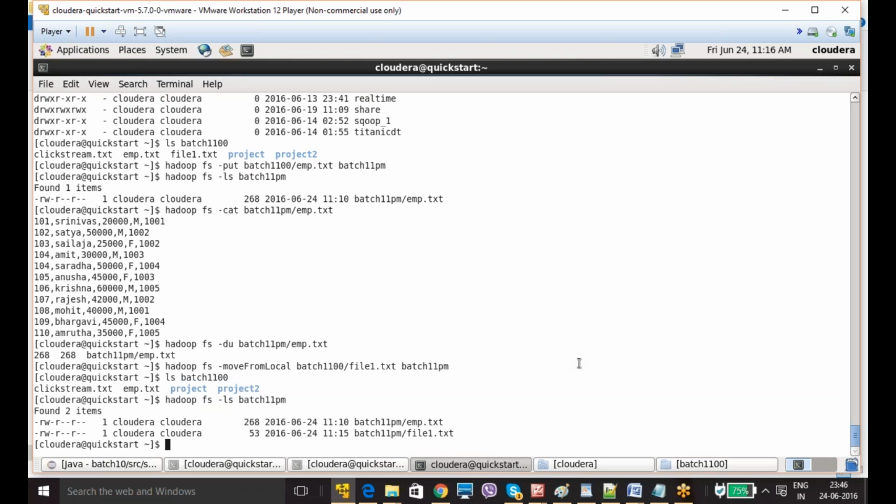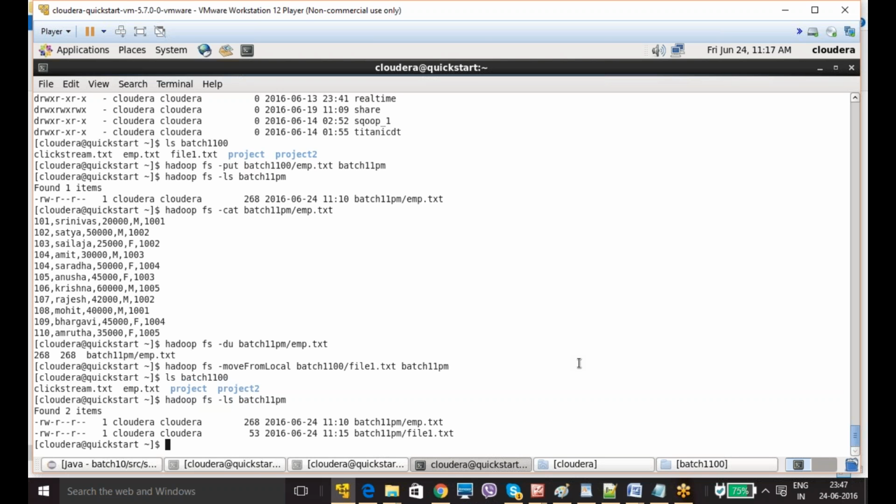So again, what I am going to do is copy the data within the Hadoop system. Okay, now forget about the Linux system. Within the Hadoop system, within the HDFS, how can you copy the data from one directory to another directory? Like in our Windows file system, it is only one system. How are you going to do it? You enter that Windows folder, select the file, right click, copy, and wherever you want to paste it, you go there and paste in that folder. Am I correct? Yes.